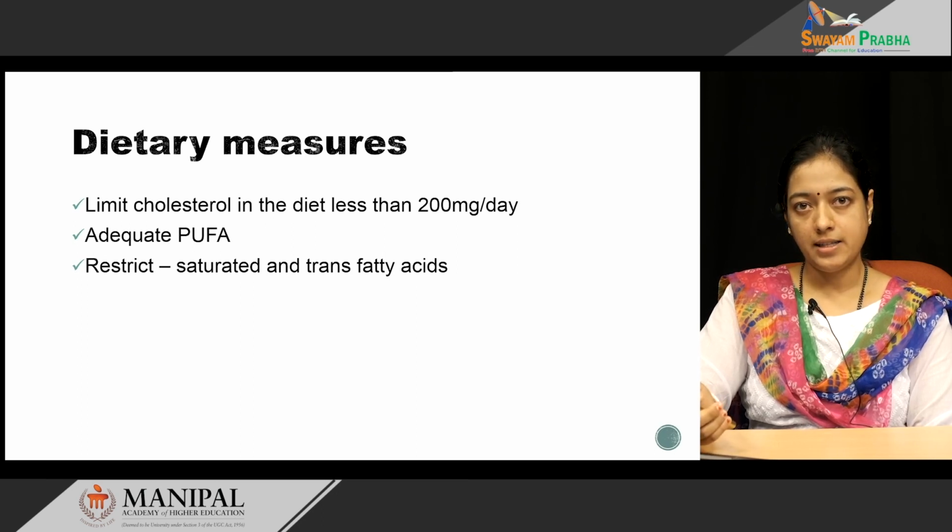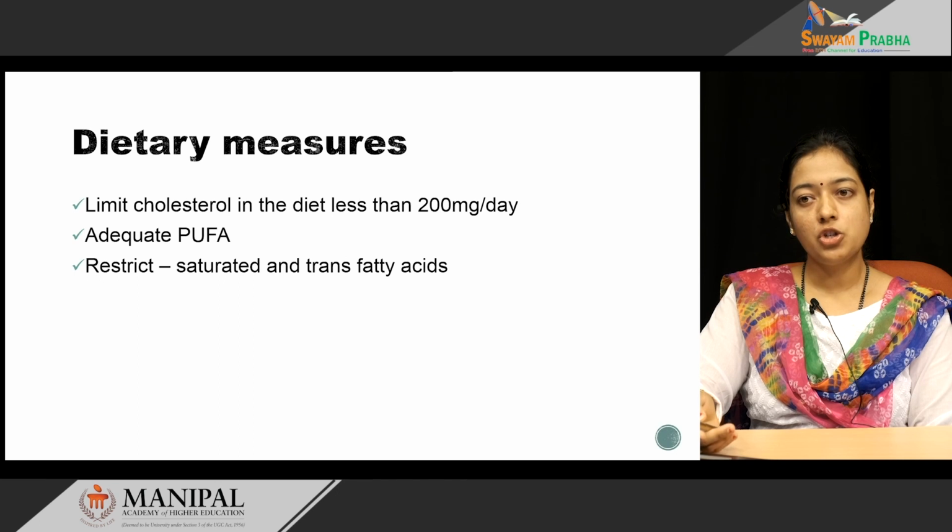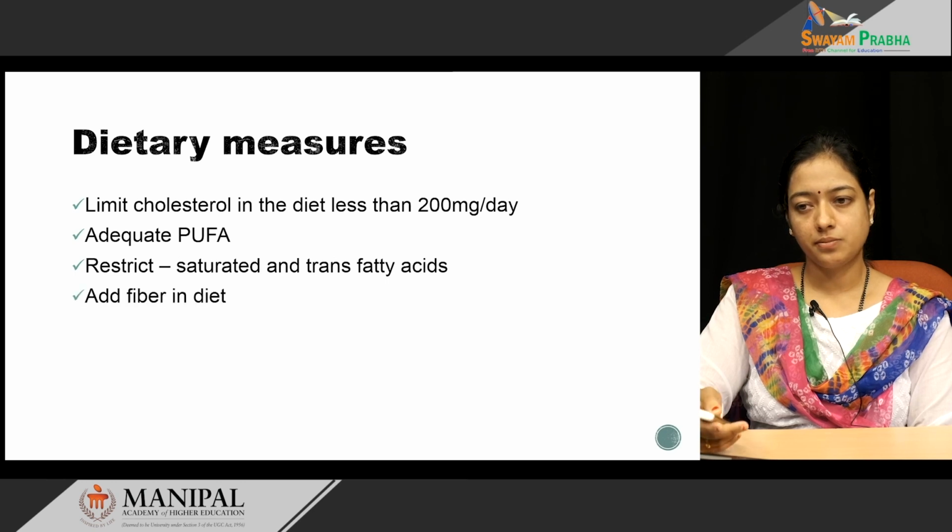These trans fatty acids are formed when there is partial hydrogenation of food substances. Partial hydrogenation increases the half-life of the food. So, these trans fatty acids are mainly used in bakery products. So, we should restrict consumption of bakery products to prevent atherosclerosis.